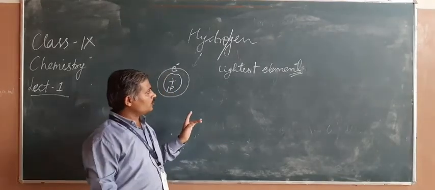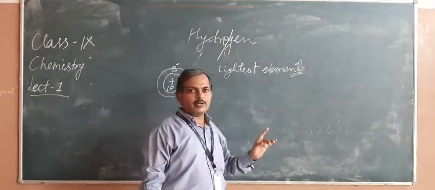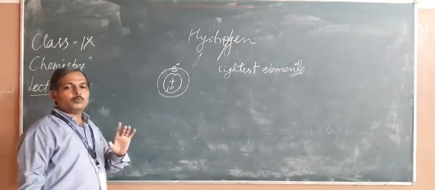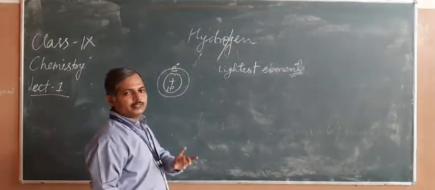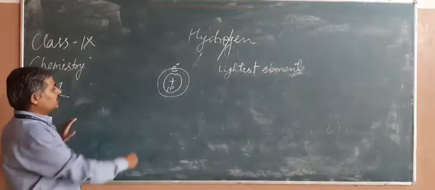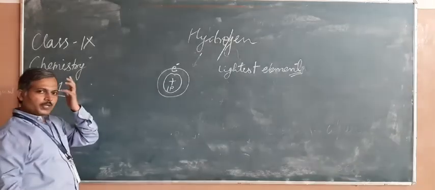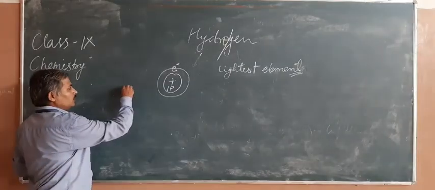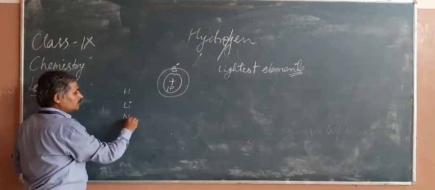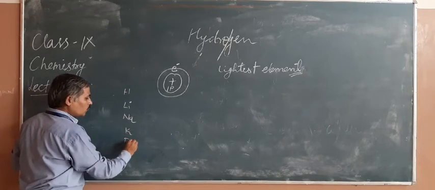Now hydrogen is the lightest element placed in group 1, group 1A in the periodic table, the extreme left wing of the periodic table, the first part. If you see hydrogen, then lithium, then sodium, then potassium, and so on.